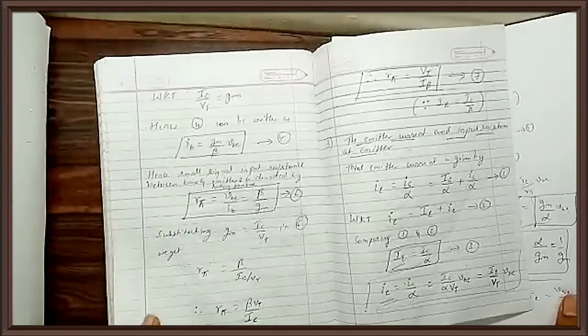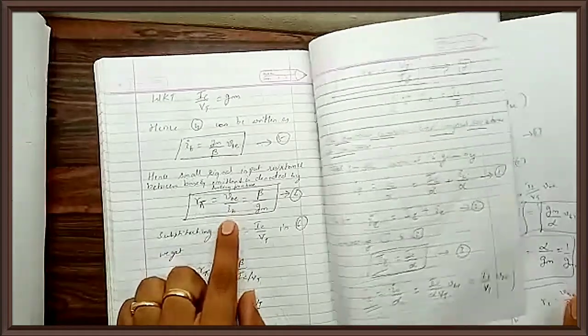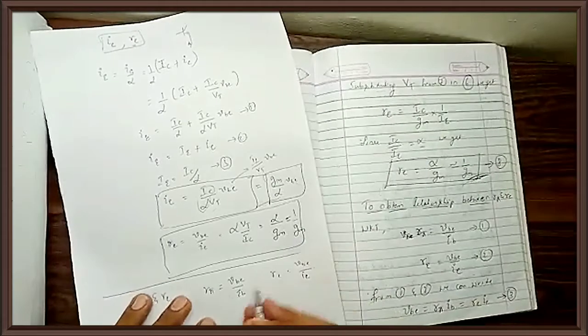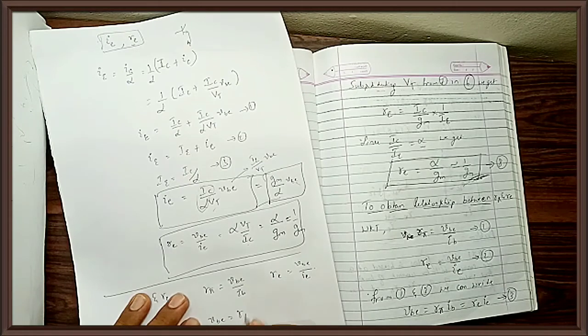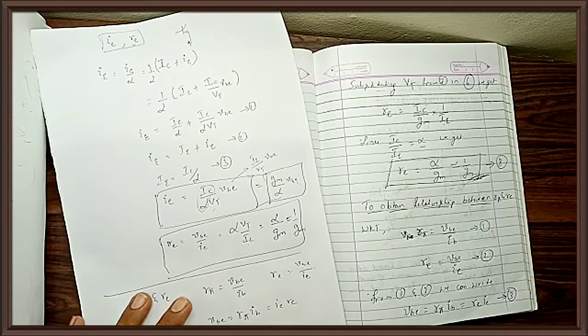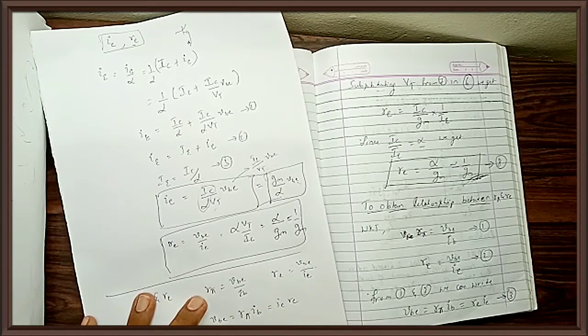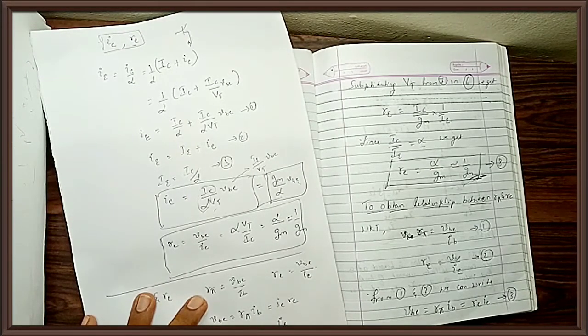I am using these two formulas and substituting for VBE. VBE is R pi into IB, which is also equal to IE into RE, correct? So if I try getting the expression here, what will I get R pi as? IE divided by IB into RE, correct?